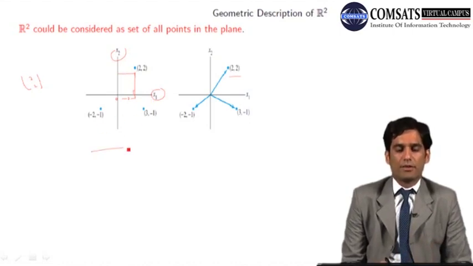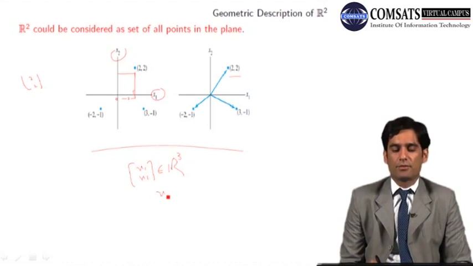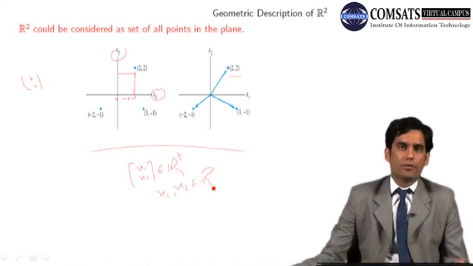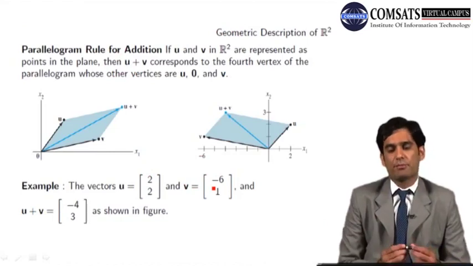So we have the geometry of R2. R2 consists of the vectors which have two components, one component along the x1 axis and the second component along the x2 axis. Any arbitrary vector of R2 can be written as the matrix having two rows and one column with x1 and x2, and x1 and x2 could be any real numbers. So let's go to the next slide. Geometric description of R2.